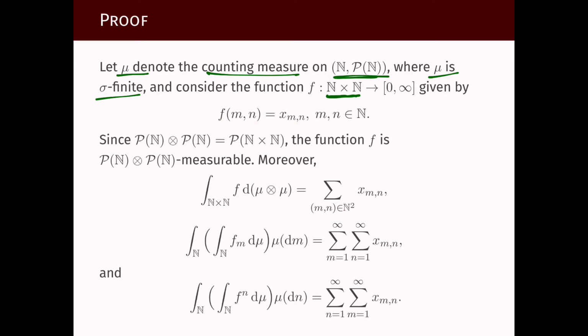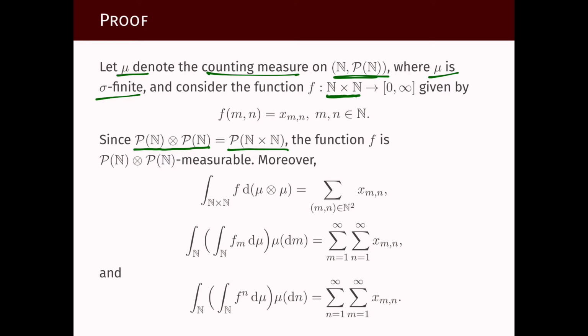And let's ignore the proof of this, it's more of a quick exercise if you want: the product sigma algebra of the set of all subsets of the natural numbers, because the natural numbers are countable, will be the set of all subsets of pairs of natural numbers.